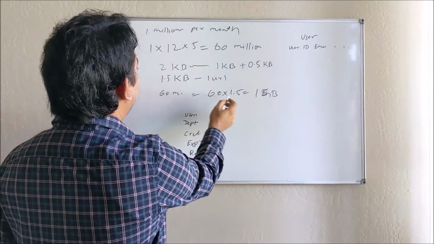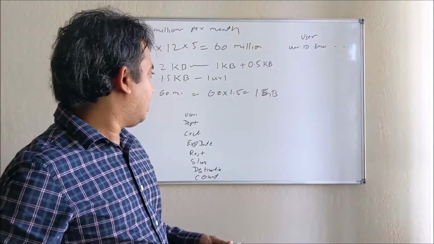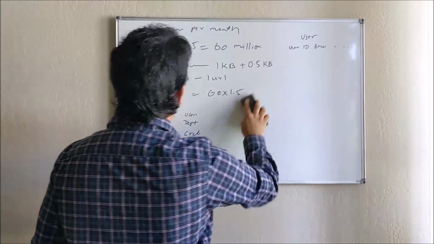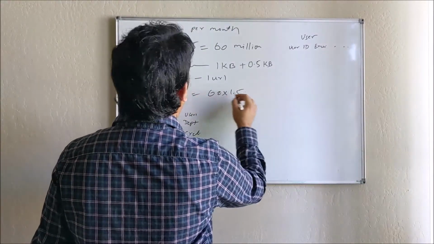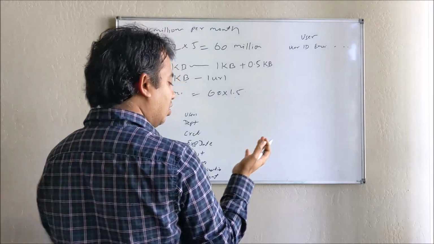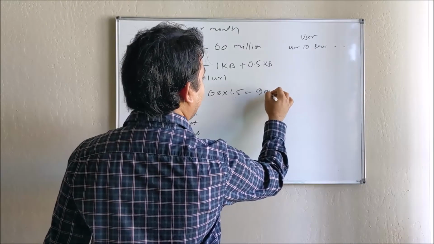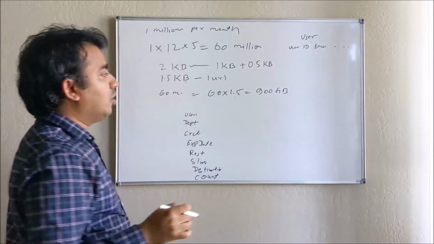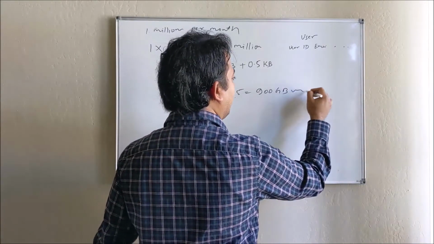So 1.5 KB times 60 million, okay, sorry, one mistake. So that's 900 GB. So we'll need this much data, which we can say is roughly 1 terabyte.